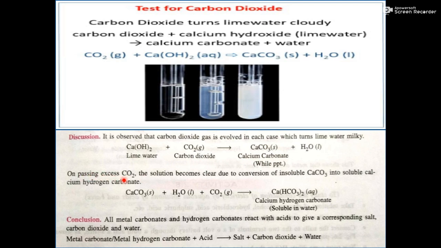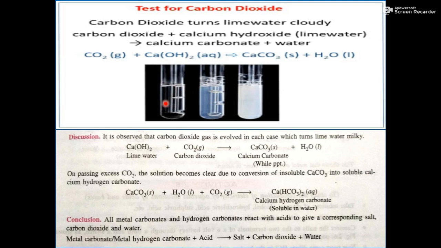But on passing excess CO2, means अगर मैं सोचूं कि मैं और भी कार्बन डाइऑक्साइड इसमें डालूं तो ये और भी ज़्यादा dark white precipitate बनेगा, but it is not. What happened? The solution becomes clear due to conversion of insoluble calcium carbonate into soluble calcium hydrogen carbonate. अगर इस लाइम वाटर के अंदर मैं और भी CO2 ऐड करती जाऊं, then what happened? Then again the solution becomes colorless.